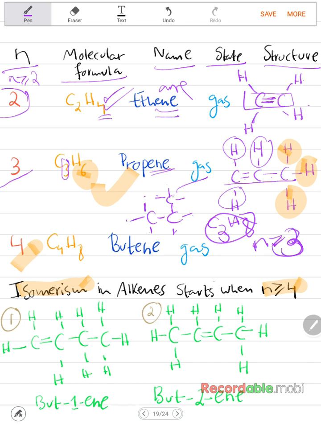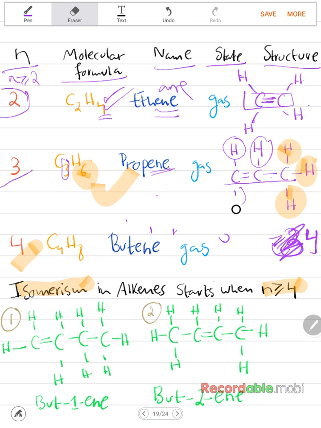I'm sorry about that, because if you go back and watch the video, this carbon atom can be simply put here, and so it's not considered an isomer. It's considered if it starts from n greater than or equal to 4. I'm sorry, just like alkenes. The branching kind, not the substitution kind. Anyways, I'm sorry if I confused you here, but go back to the alkanes video, and I'm pretty sure isomerism also starts from n greater than or equal to 4 for the branching kind.